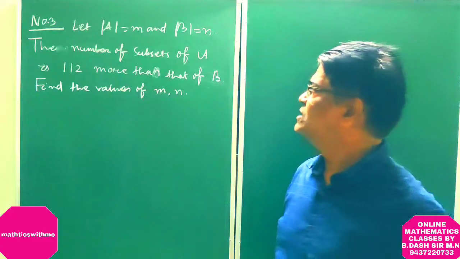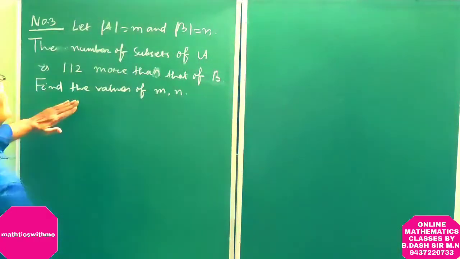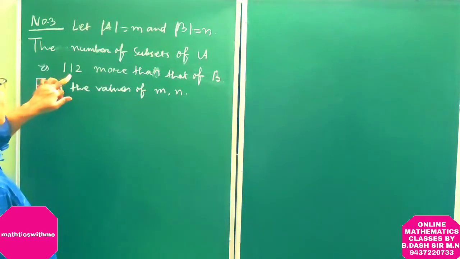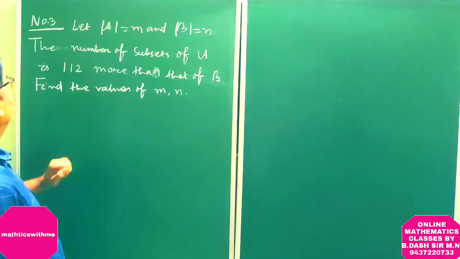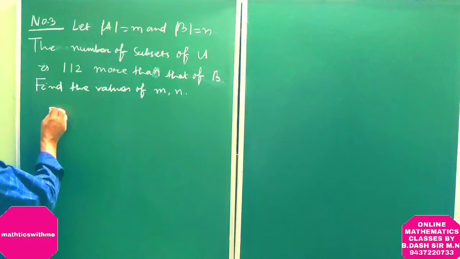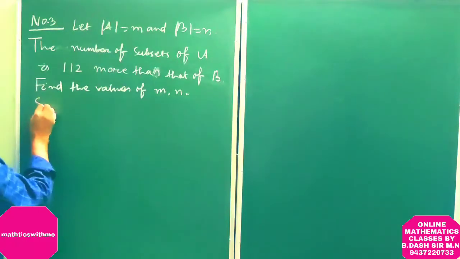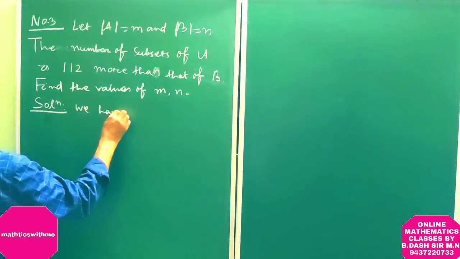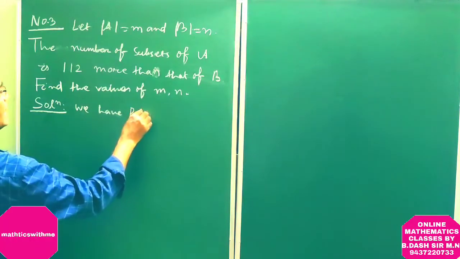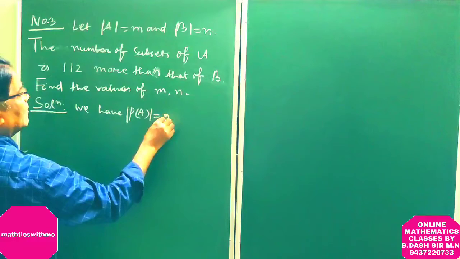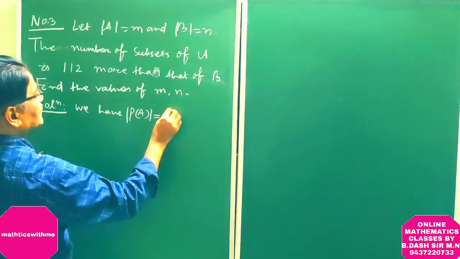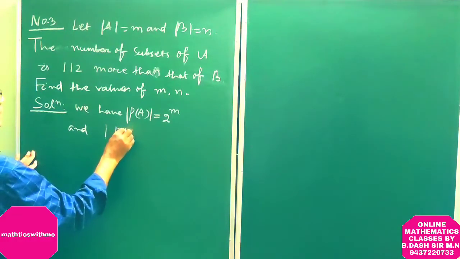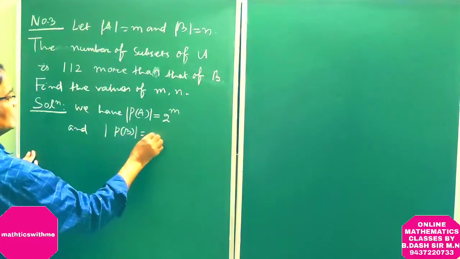Our next problem is, let cardinality of A is equal to m, cardinality of B is equal to n. The number of subsets of A is 112 more than that of B. Find the values of m and n. Solution. We have cardinality of power set of A is equal to 2 to the power m, and cardinality of power set of B is equal to 2 to the power n.